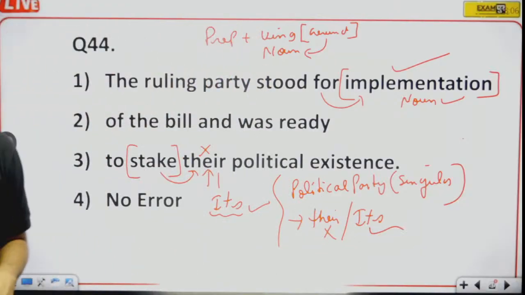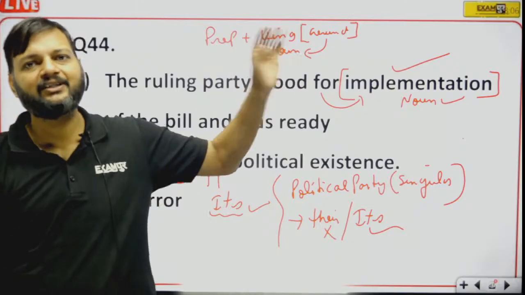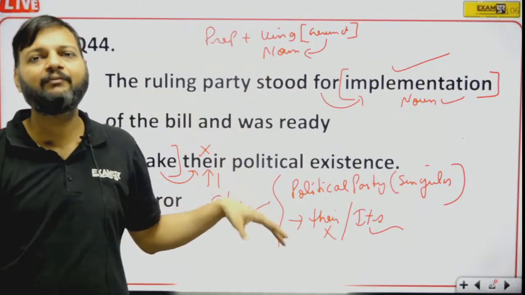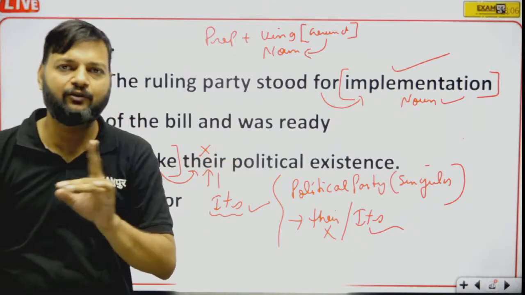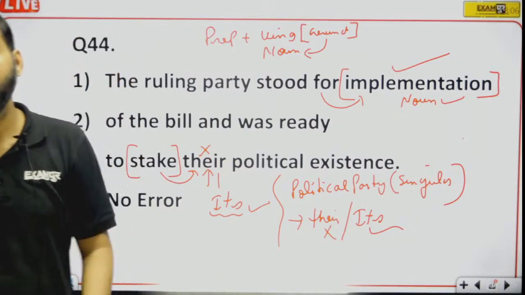Here their will be replaced by its, because political party is a singular subject, and if the subject is singular, we cannot use their with it, right?